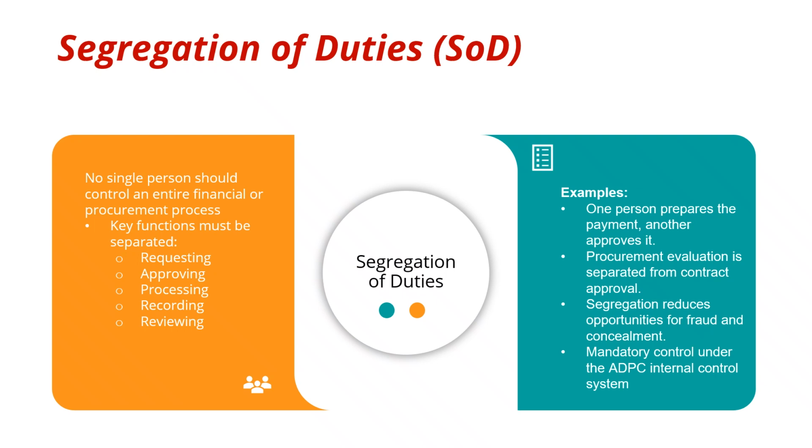Similarly, procurement evaluation should always be separated from contract approval. Segregation of duties makes fraud harder to commit and harder to conceal. That is why it is a mandatory control under the ADPC internal control system.